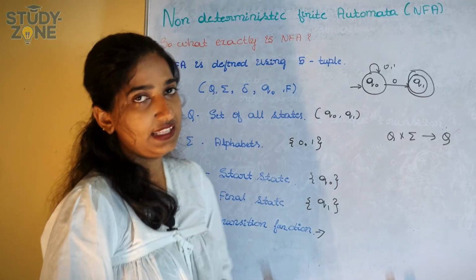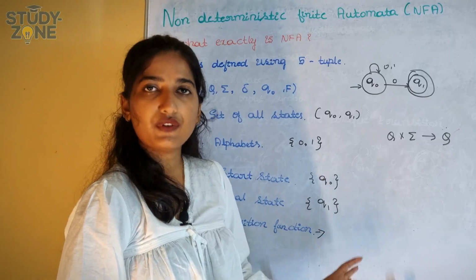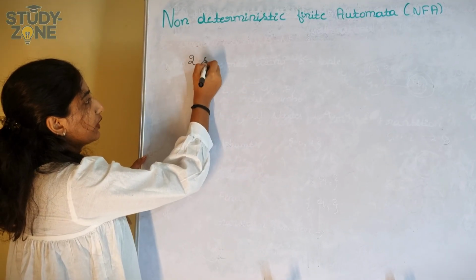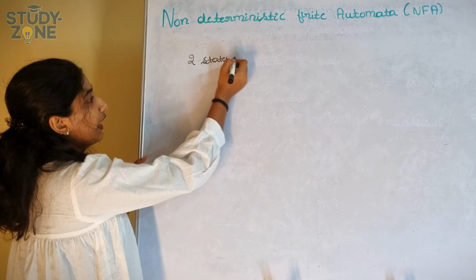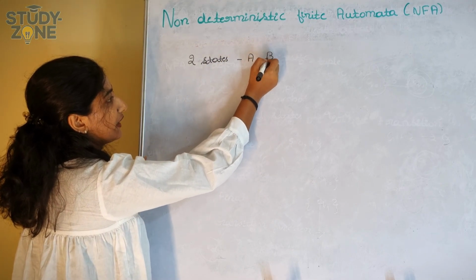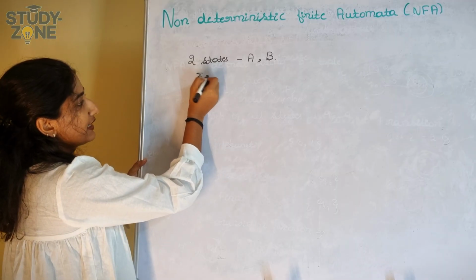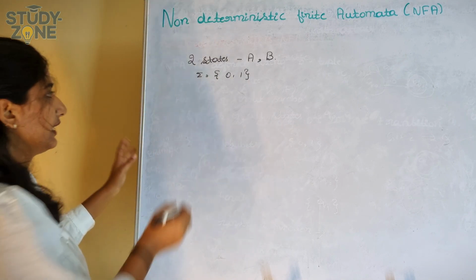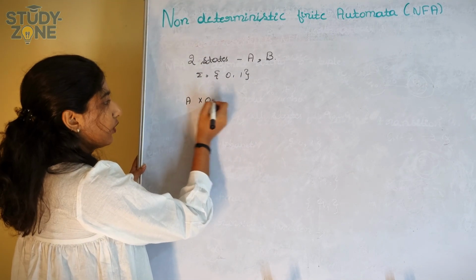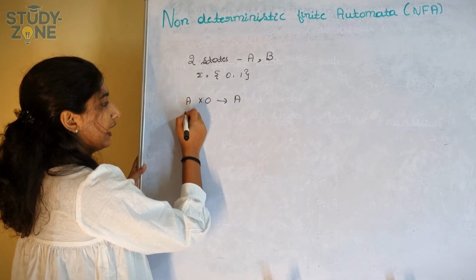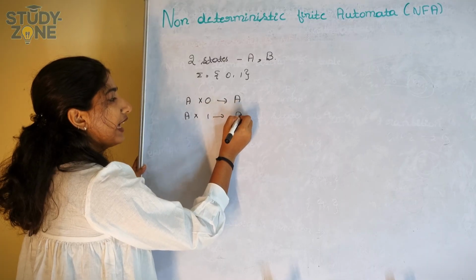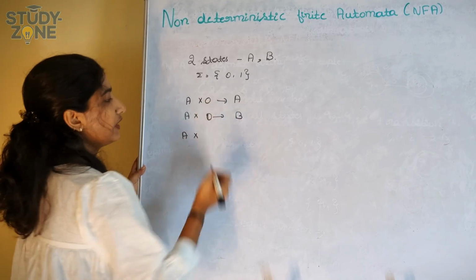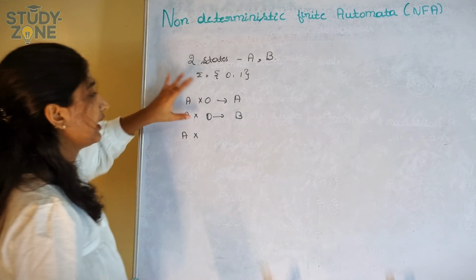Here in NFA, let us see how the transition function will be. To represent the transition function, let us take two states, A and B, and alphabets 0 and 1. How NFA will work: A on 0 it can move to A, on 1 it can move to B. Or A on 0 it can move to B, and now I will take only 0.